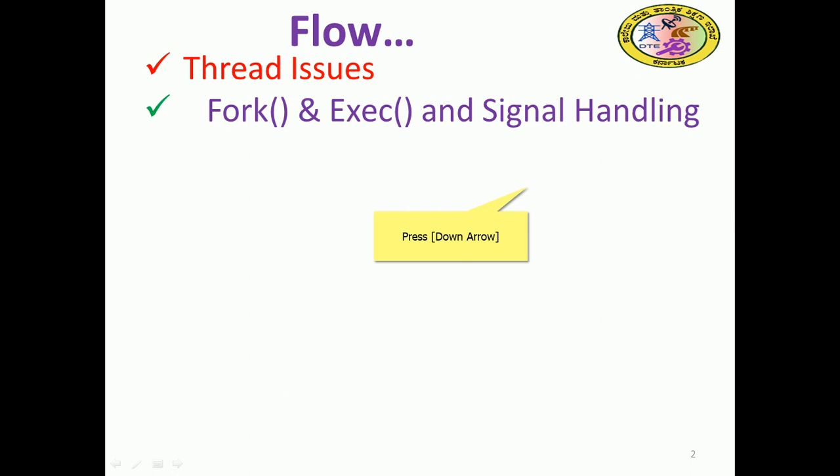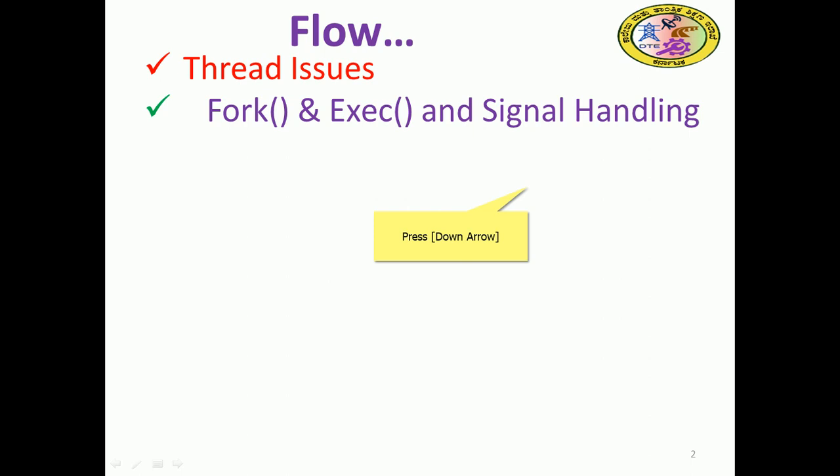Correspondingly, when you execute the exec system call, the current process will be stopped and the next process will be executed. That is a runnable process.